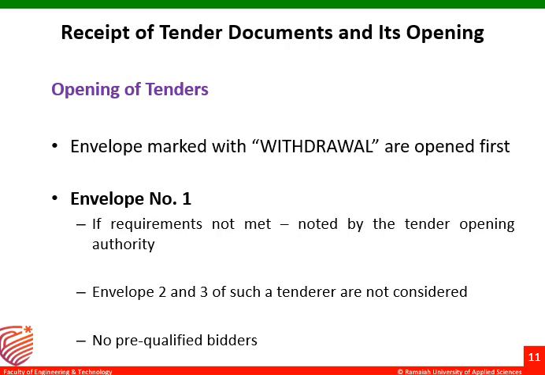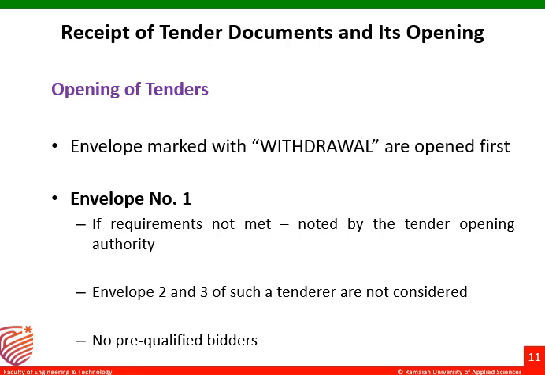Then, in opening of tenders, the first envelope will be opened. In the first envelope, what will be there? It will have the pre-qualification criteria, details of the contractor, eligibility of the machinery of the contractor, and the technical details of the contractor. Those details will be matched with the pre-qualification details of the principal. If the contractor is qualifying for that project, then envelopes 2 and 3 of such contractors will be considered.